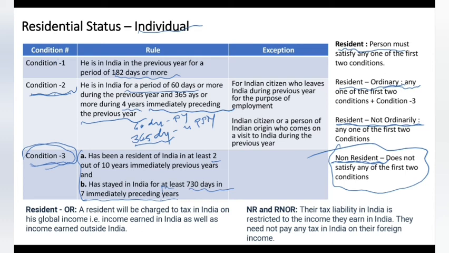Taxability: for resident ordinarily resident, any income in India or outside India is taxable. For non-resident and resident not ordinarily resident, income earned in India is taxable. Income earned outside India is not taxable. Hope I was clear. Go through this 1 or 2 times and then we will be clarified on this.